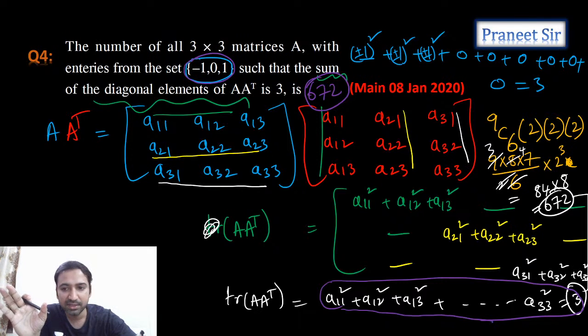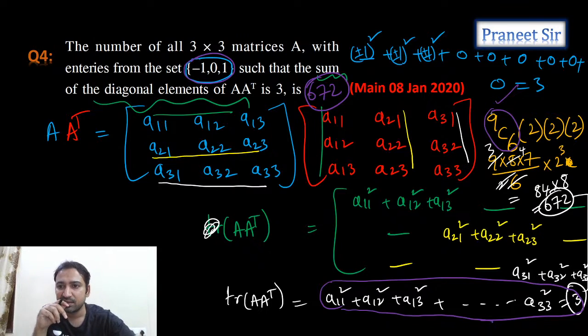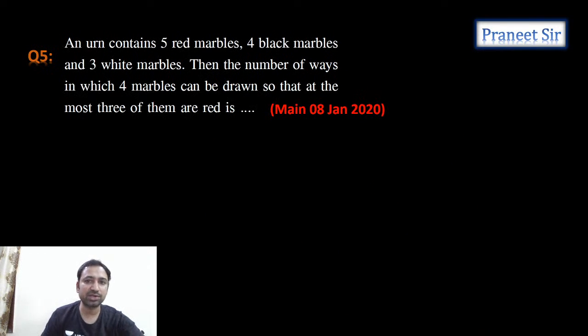Correct? Now if you take this, how many ways can we take it? 6 elements we should make 0. So for that we need to select 6 elements, in 9C6 ways. And for the remaining 3 elements, either we can take plus 1 or minus 1. Each and every element can be made plus 1 or minus 1, 2 ways. 2 into 2 into 2, 8 ways. So 9C6 into 8, which is 672. Clear? Perfect. Chalo, next. 5th question guys.